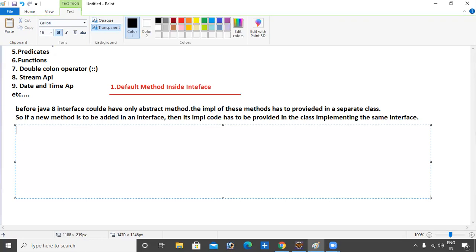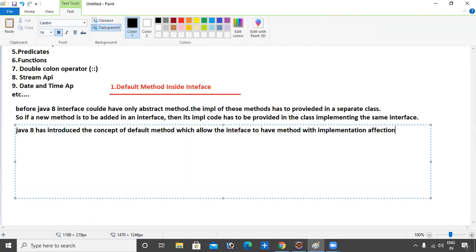Okay, what I said: Java 8 has introduced the concept of the default method, which allows the interface to have a method with implementation, without affecting the classes.